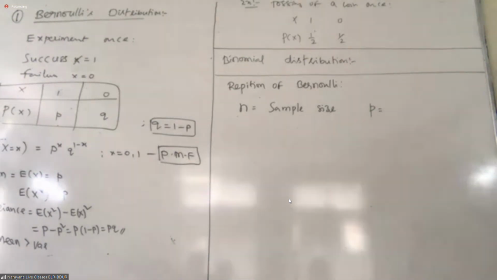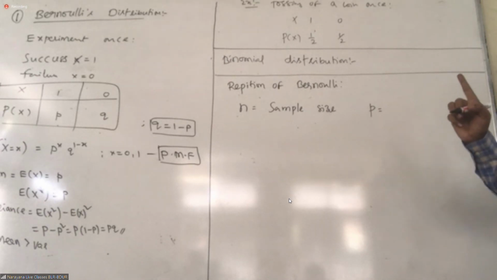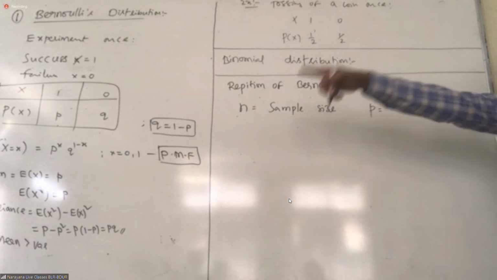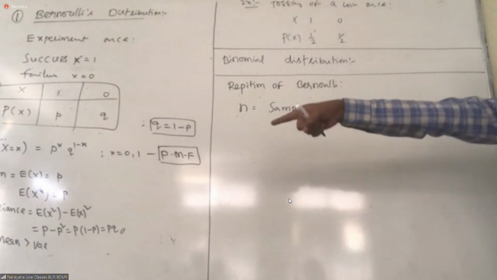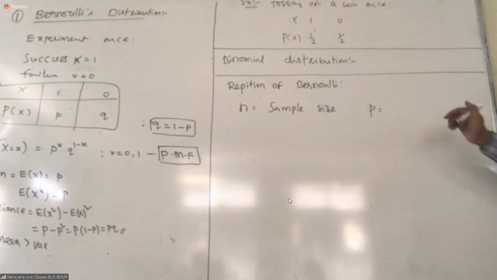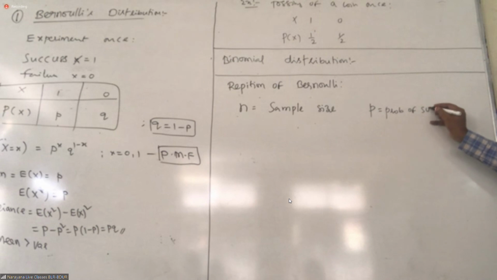How many of these are heads? First 2 are heads, first and last head, second and third head. Got it? That type of question. So what is the P? Remember, students, here very well. P is nothing but the same P what we have done over there. The P you got over there, same thing. What is the P? Probability of success. Understand, students?